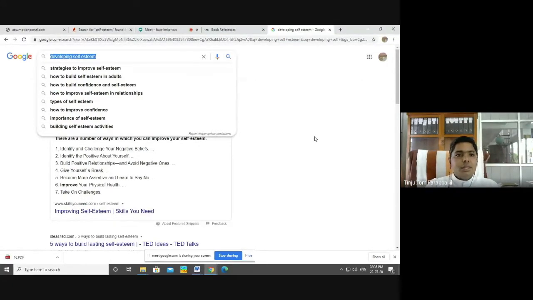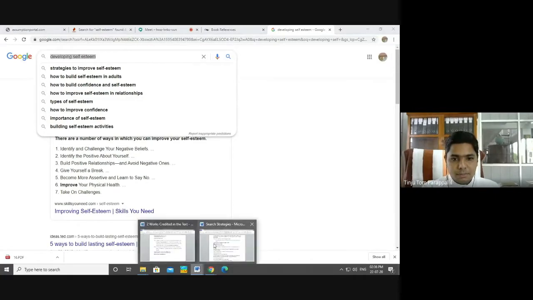In the same way, we have to search not by simple Googling, but on academic search engines or scholarly search engines. I will give you some examples of academic search engines in which you can search for writing your paper or assignment in future. I will give you the list of certain search engines.